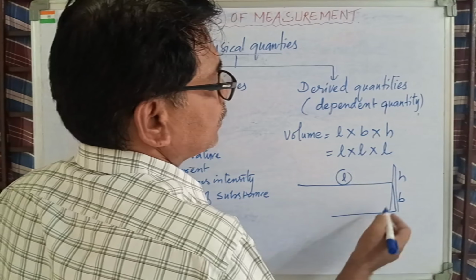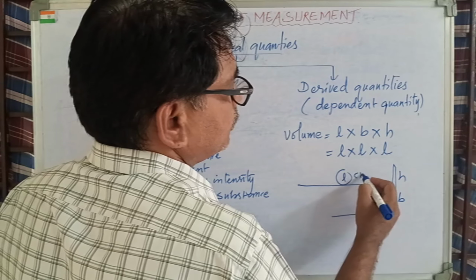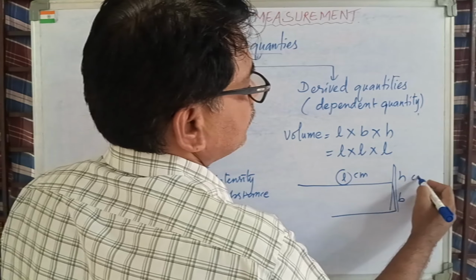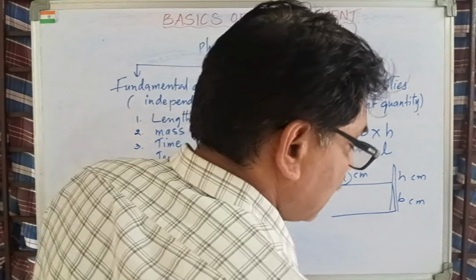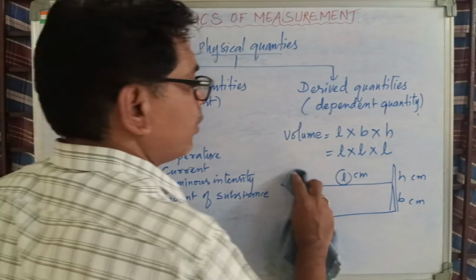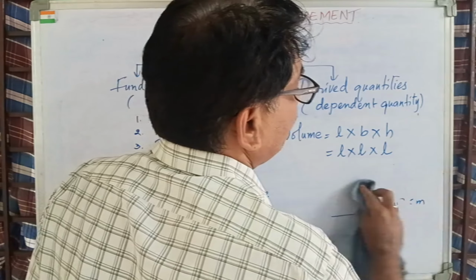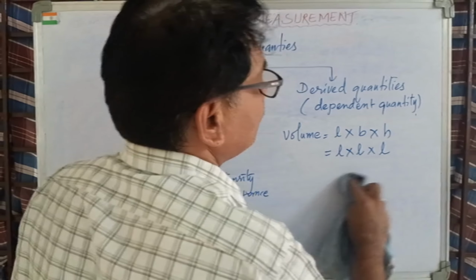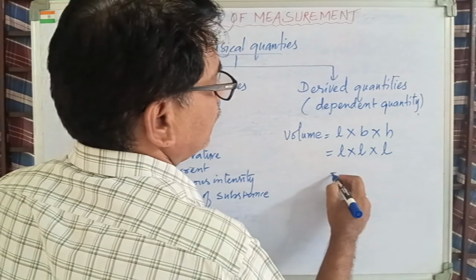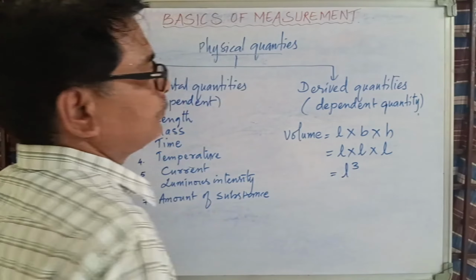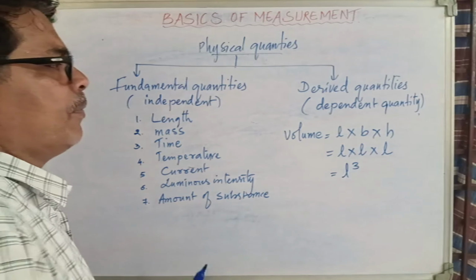Suppose we are using CGS unit as centimeter. Here also we use the same centimeter, whether length or breadth or height or distance, displacement, width, all these come under the same category called length. So therefore it is now length cube. That's all, simple.